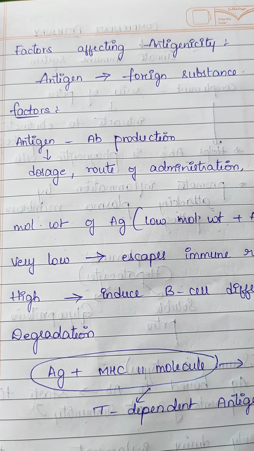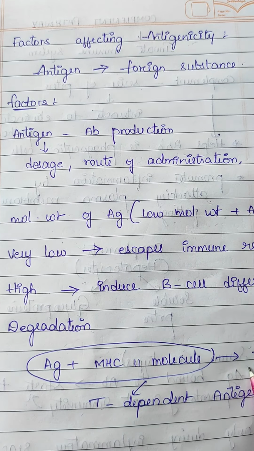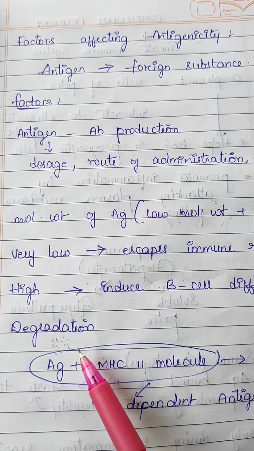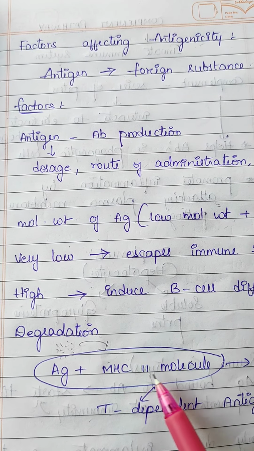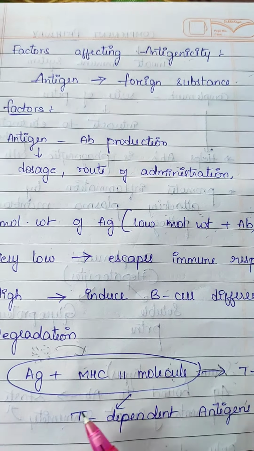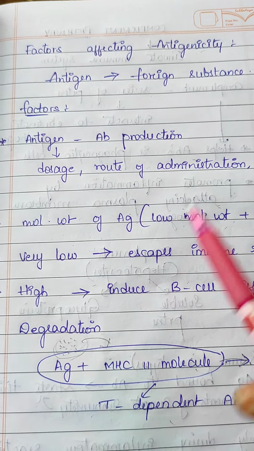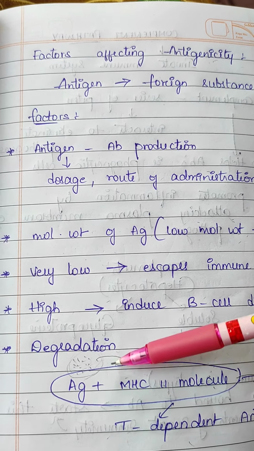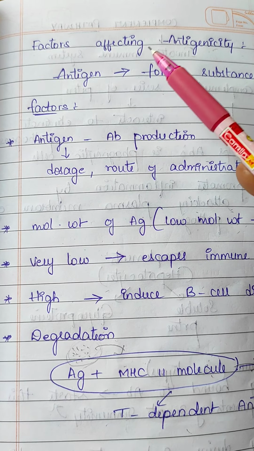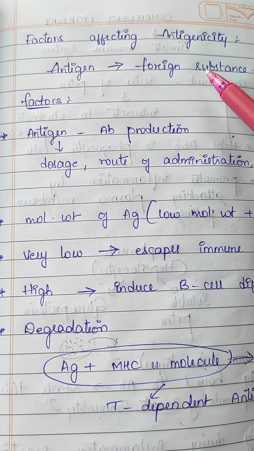Antigens directly will not be presented to the T cells. They are first degraded to small particles, then combined with the MHC2 molecules, and then presented to the T cells. Such type of antigens we call T-dependent antigens. So the degradation of the antigens also affects the antigenicity. This is also considered as one factor which affects antigenicity. So these are the factors which affect antigenicity.